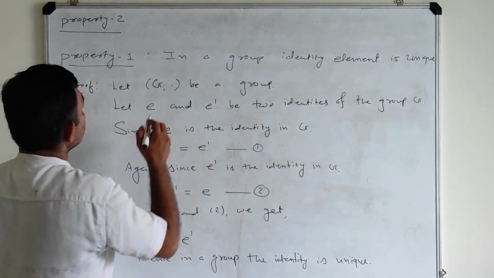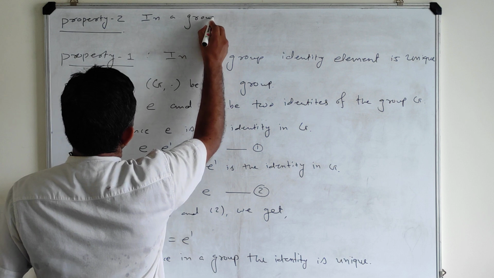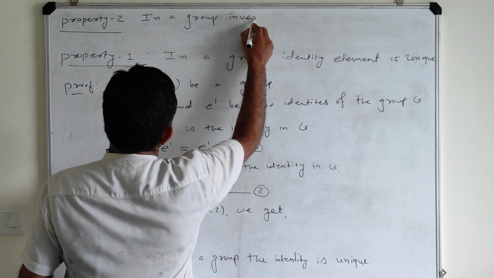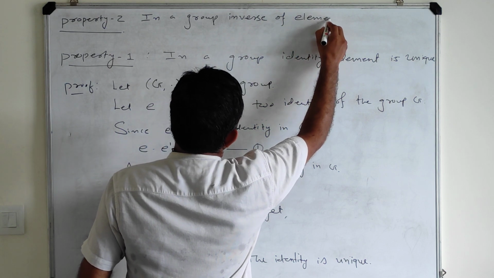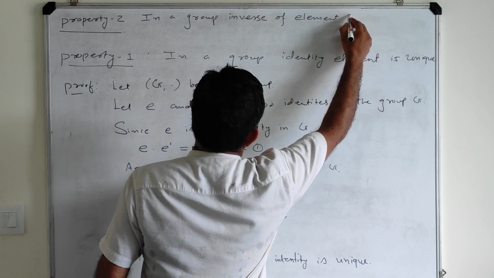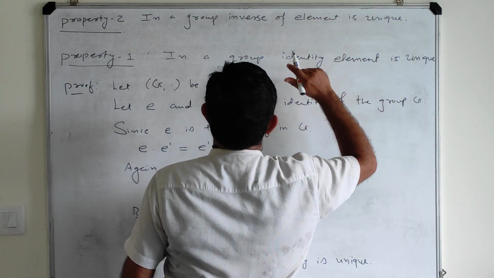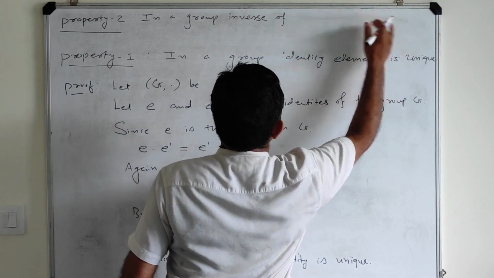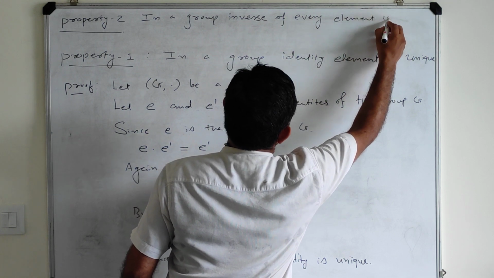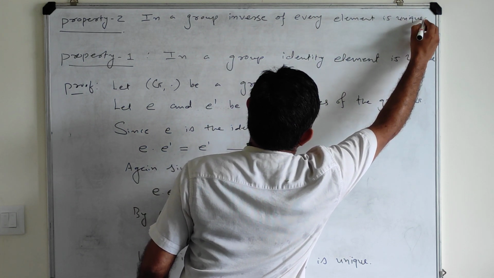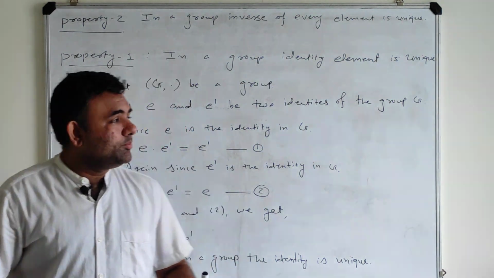Property 2. In a group, inverse of every element is unique. So this is our second property of the group.